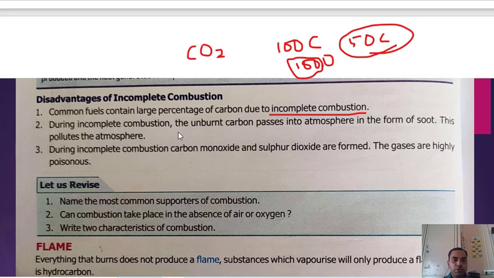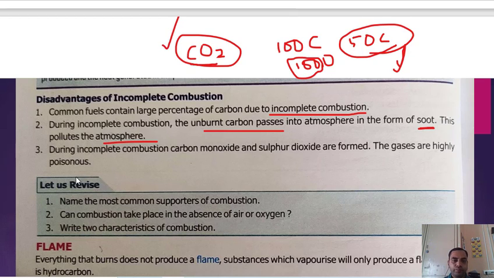During incomplete combustion, the unburned carbon passes into the atmosphere in the form of soot. This pollutes the atmosphere, and the product of incomplete combustion is much more poisonous, much more harmful than carbon dioxide.